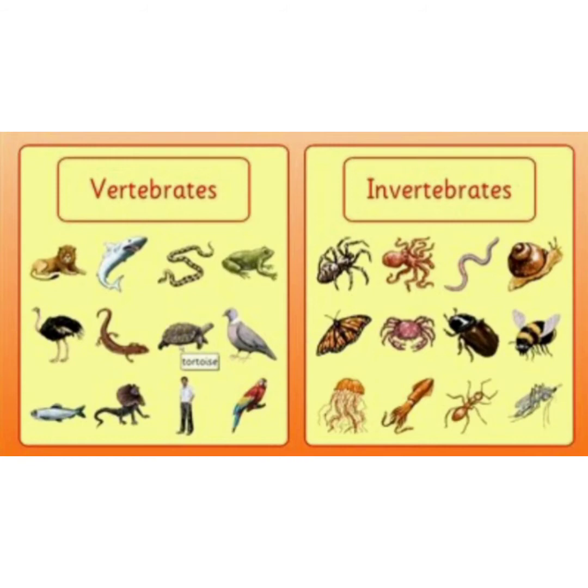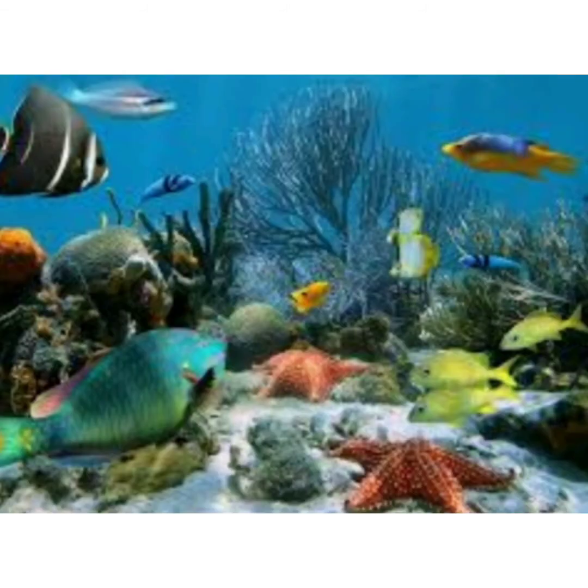Fish can live in salty as well as freshwater. Some fish live close to the surface of the water, while some live very deep below near the ocean bed.